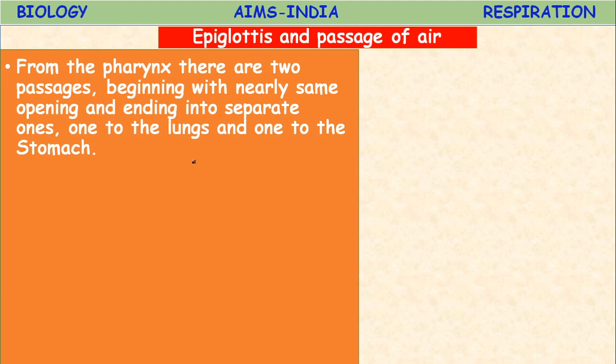It has some lobes. Not only the lungs, even the kidneys: one kidney is larger than the other. Even in the heart, the chamber on one side is larger than on the other side. This is all due to the balance in the body.